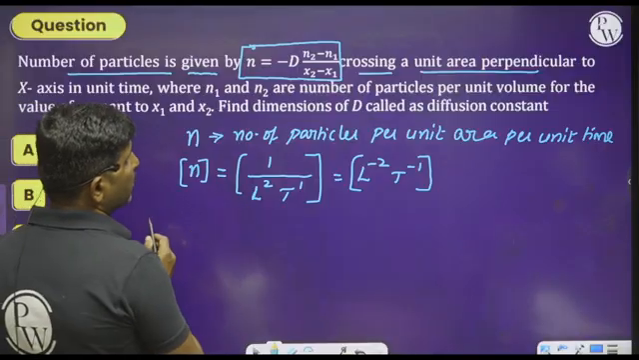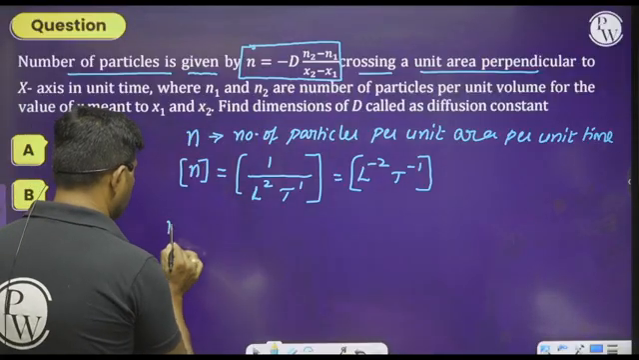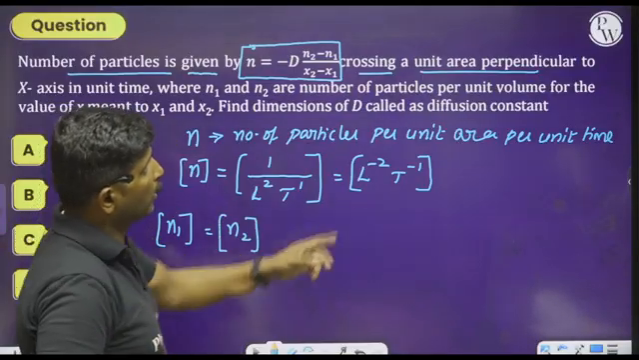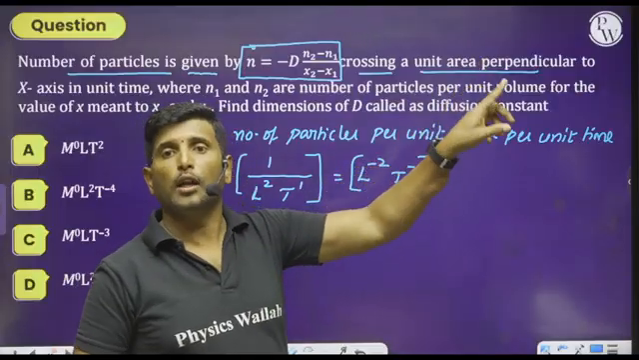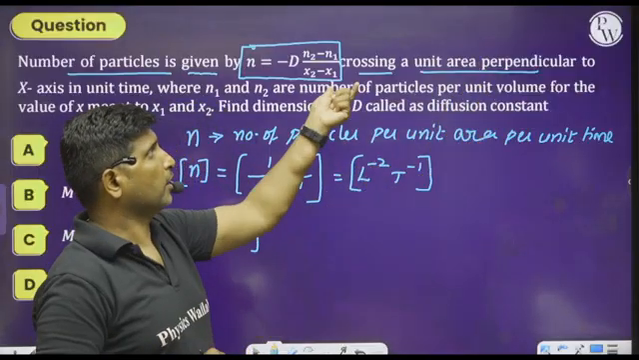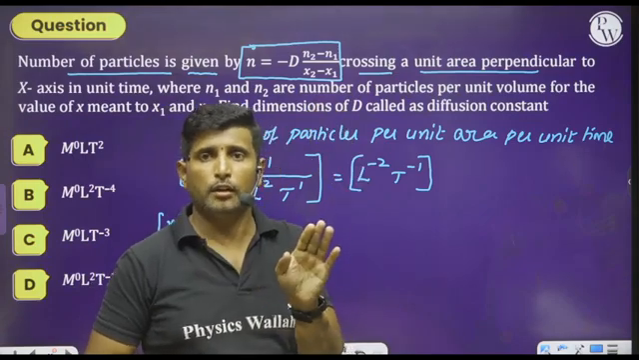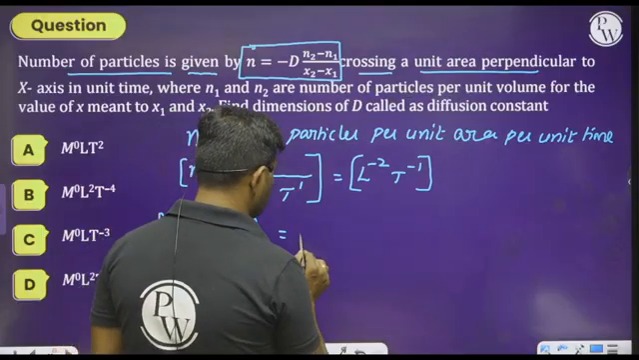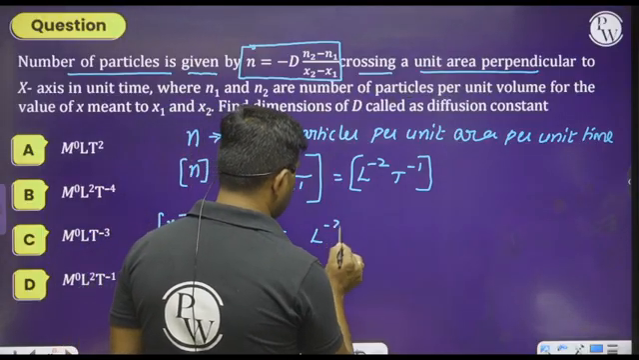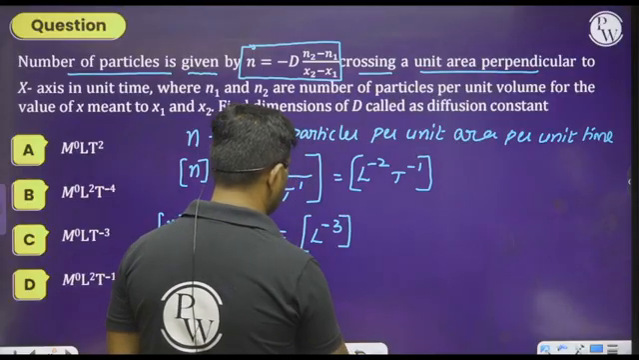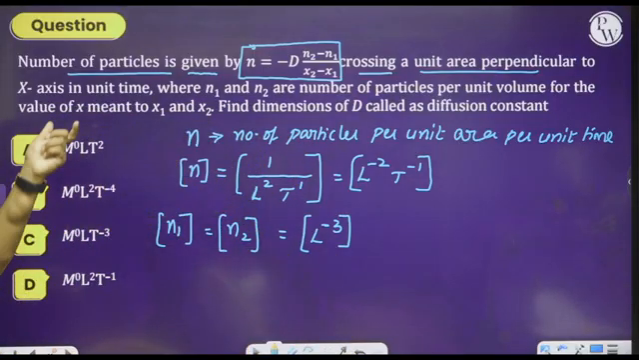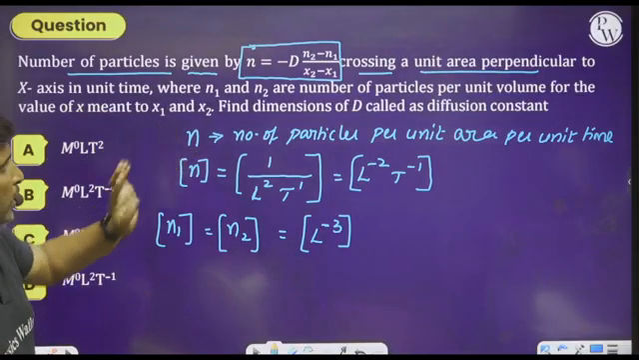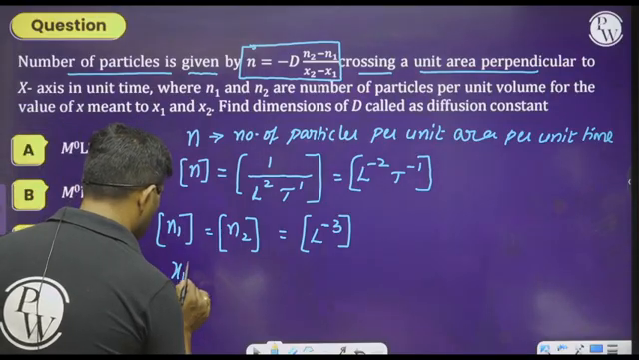And similarly, what are small n1 and n2? n1 and n2 are the number of particles per unit volume. See here, number of particles do not have any unit or dimensions, but per unit volume. Therefore, dimensions of this can be written as L to the power of minus 3. Okay. So see here, x1 and x2 will have the dimensions equal to position.